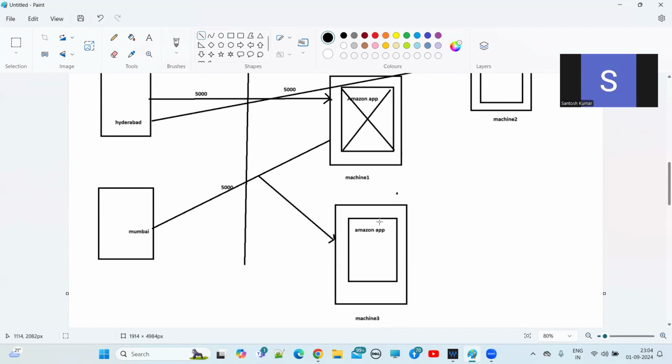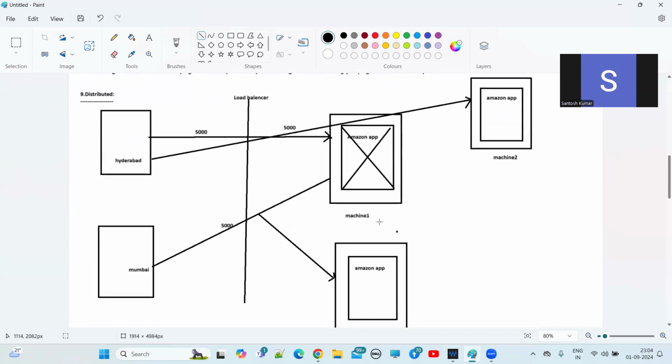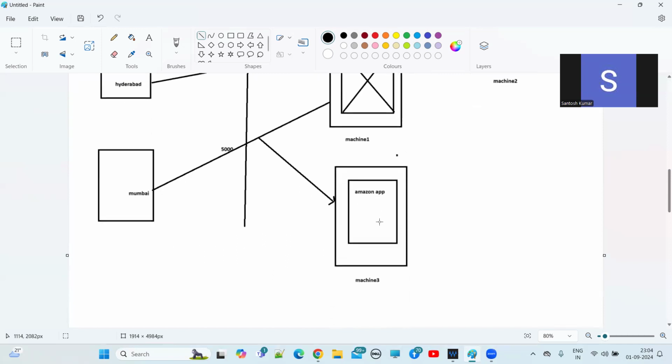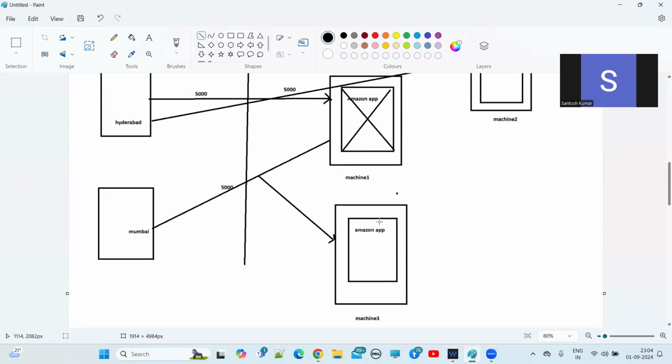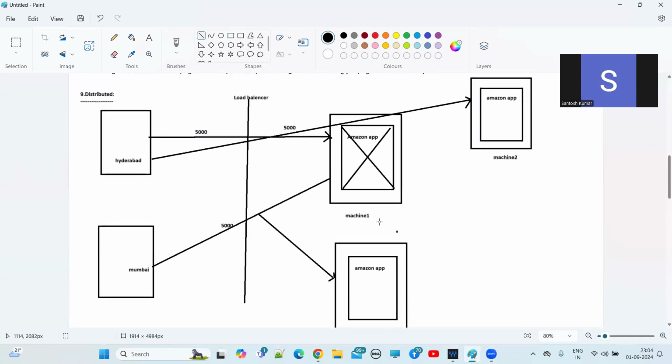By using these technologies we can develop distributed applications. I think we already discussed this at the time of the J2EE module, right? Here in distributed applications, we can achieve this using the load balancer.